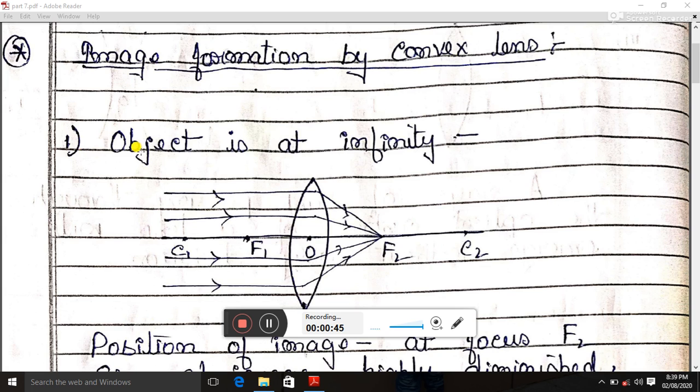So my first is when the object is at infinity. So here we can see that my object is at infinity, means very much far away from the lens. So when my object is at infinity, rays will come from that object which is placed at infinity, and after refraction it will meet at focus f2. So all the rays meet at the focus f2, and so my image will be formed at this point.